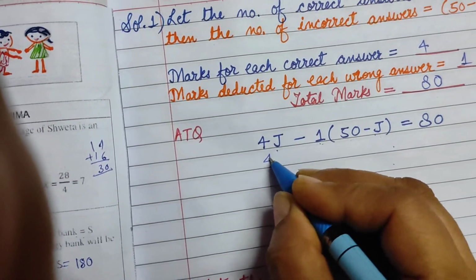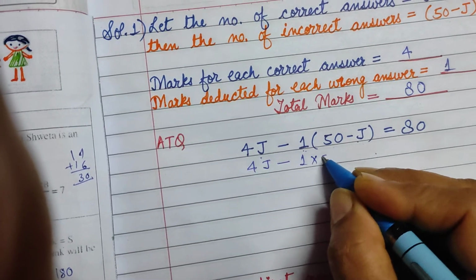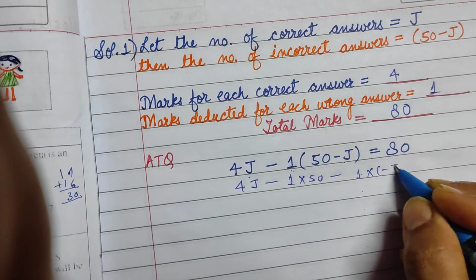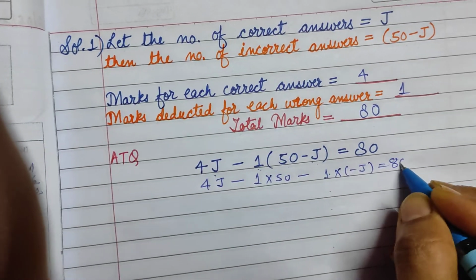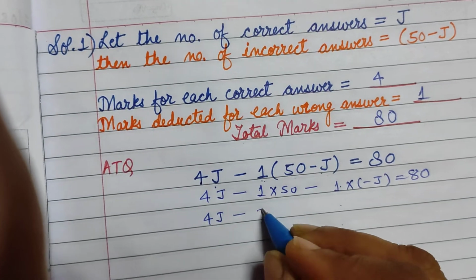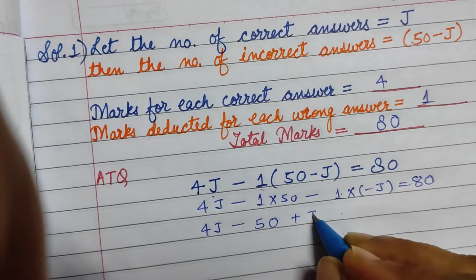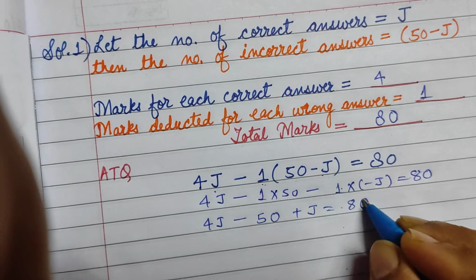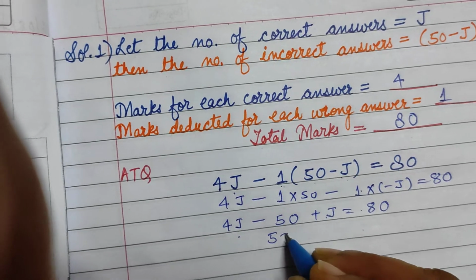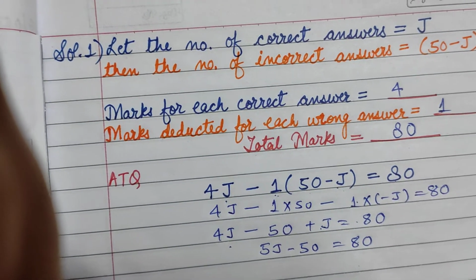So this is 4j minus 1 into 50 minus 1 into minus j is equal to 80. Okay? So 4j minus 50, and minus minus will become plus, plus j is equal to 80. So 4j plus j, 5j. 5j minus 50 is equal to 80.